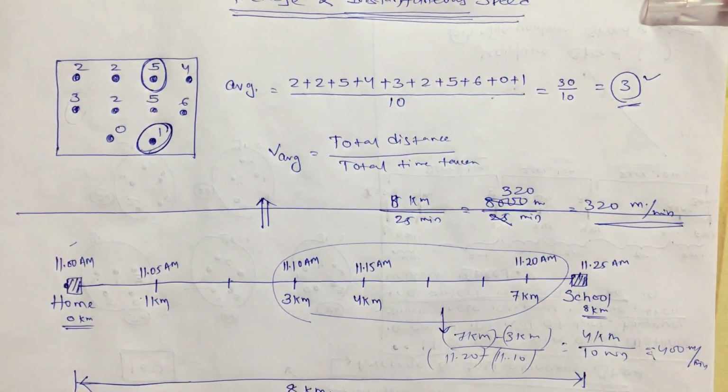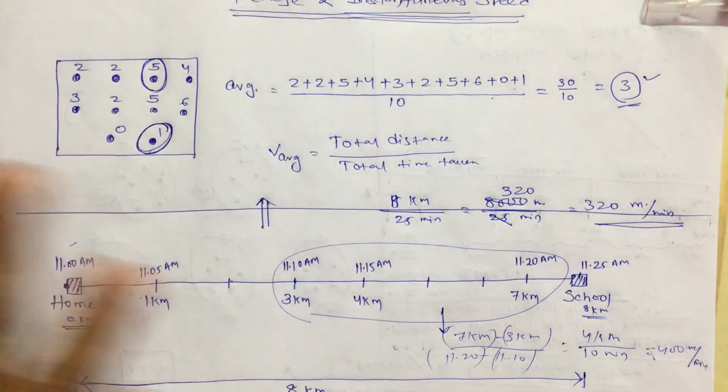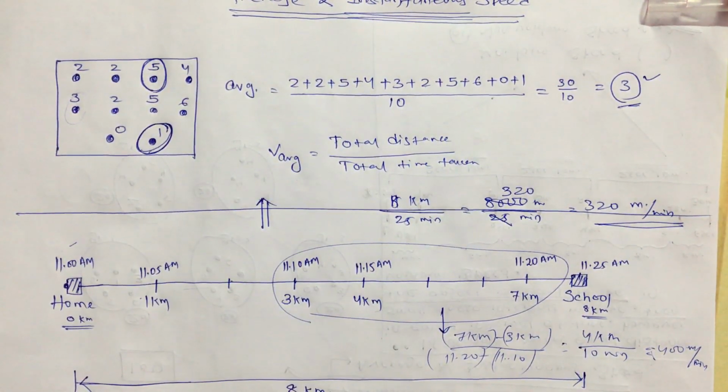Now what is instantaneous? Instantaneous means while moving at exactly 11:10 am, I take a photograph of my speedometer. I think you know what a speedometer is, in which the speed is shown. In a car, in a bike, it is everywhere. You may say I am moving at 60 kilometer per hour. That speedometer is not showing you the average speed; it cannot calculate the average. At that particular point, whatever speed you have, the speedometer shows you that speed. It means the speedometer is showing you the instantaneous speed.